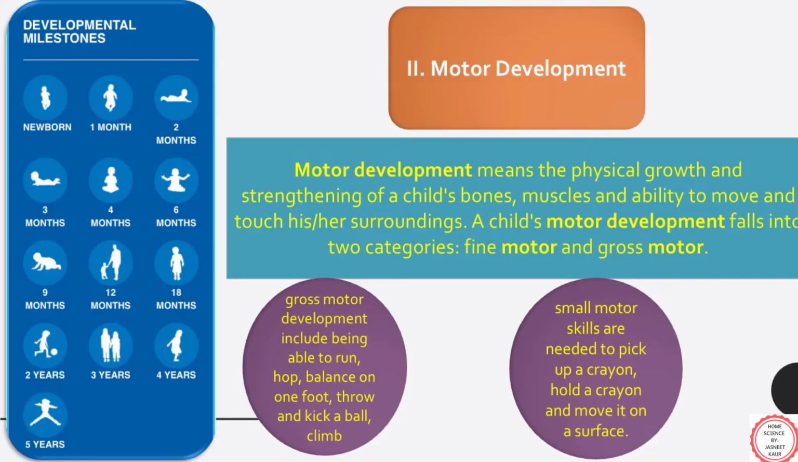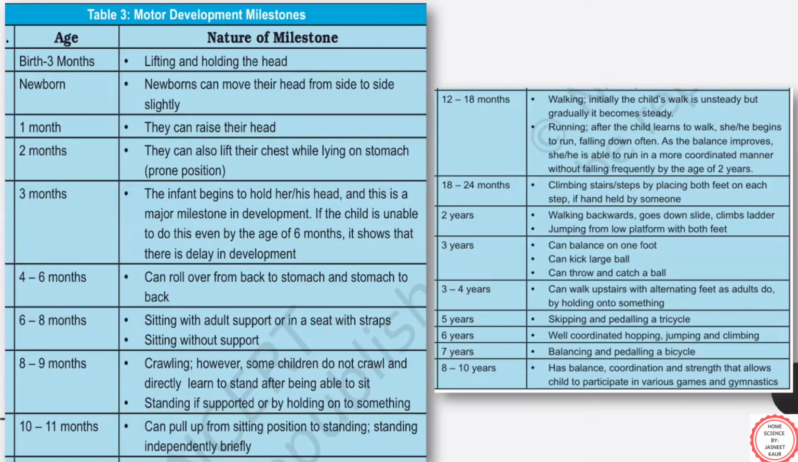In NCERT book, a table is given in which, according to the age, what all milestones should be achieved are mentioned clearly. Like, if you look at the infant of 3 months, he should be capable enough to hold his head. Similarly, a child of 10 to 11 months should start standing independently. A child who belongs to the age of 18 to 24 months, which is 2 years, must climb the stairs, placing both feet on each step if hand is held by someone.